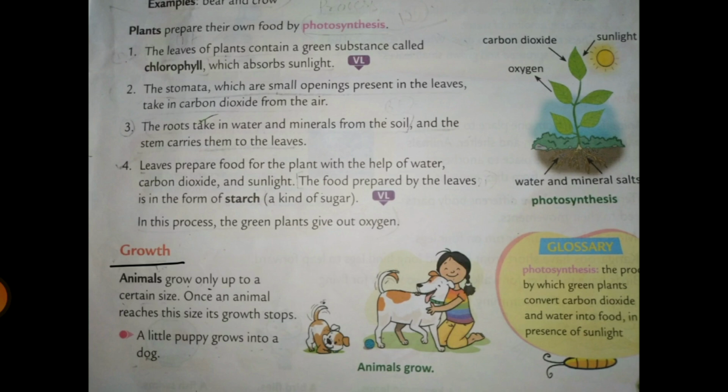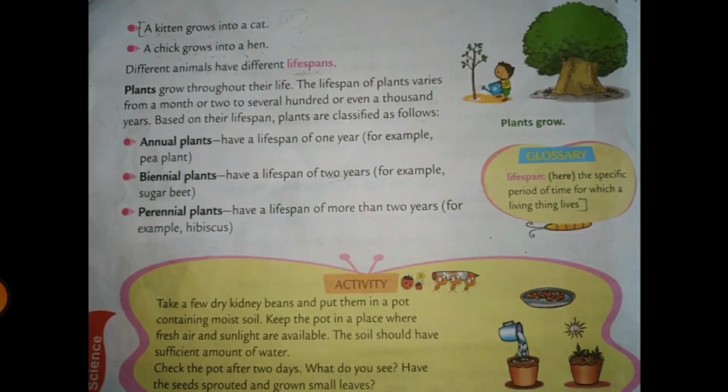So like a little puppy grows into a dog, a kitten grows into a cat, a chick grows into a hen. So different animals have a different lifespan. Now what about plants? So plants grow throughout their life, यानी वो पूरी ज़िंदगी अपनी ज़िंदगी में वो grow ही करते रहते हैं. The lifespan of plants varies from a month or two to several hundred or thousand years. प्लांट्स की जो एज है वो 1 से लेके 1000 साल तक हो सकती है बेस्ड ऑन देयर लाइफ स्पान.